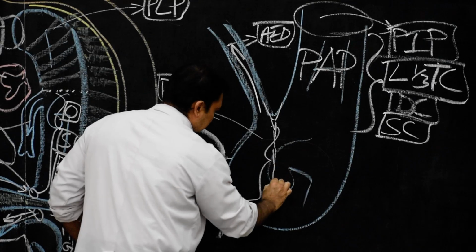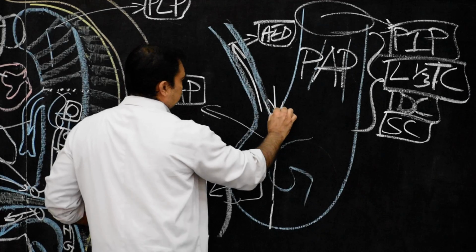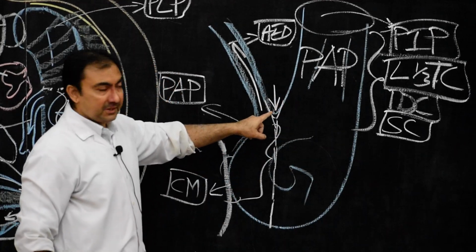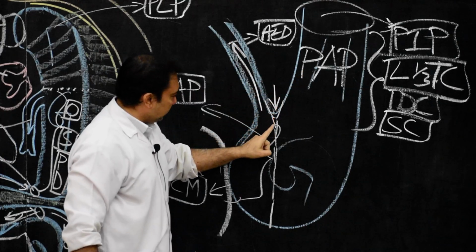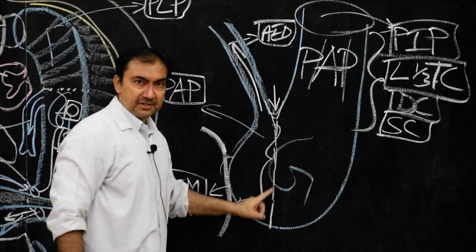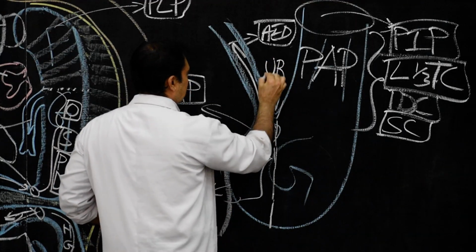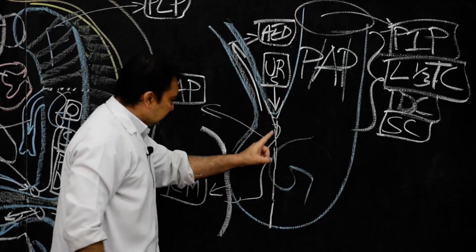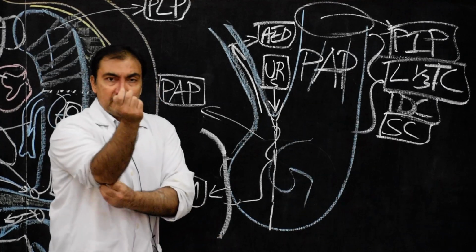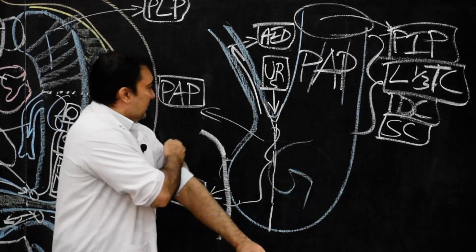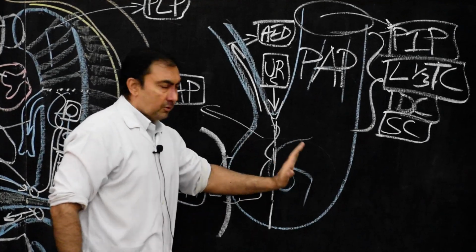It will be passing in a longitudinal direction. And this groove, this fissure between the allantoic diverticulum and hindgut, will in future enlarge in caudal direction longitudinally, and it will lead to development of the urorectal septum. This urorectal septum, as it grows caudally, will divide the post-allantoic part of the hindgut into ventral and dorsal portions.